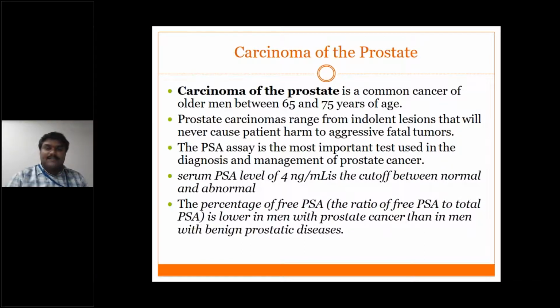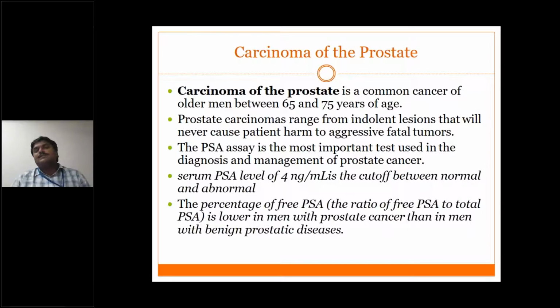disease because of metastasis. The simple ways to know whether the patient has carcinoma of the prostate are the estimation of serum PSA, and second, a digital rectal examination. PSA is prostate specific antigen. By taking the patient's serum, we can detect the PSA levels.